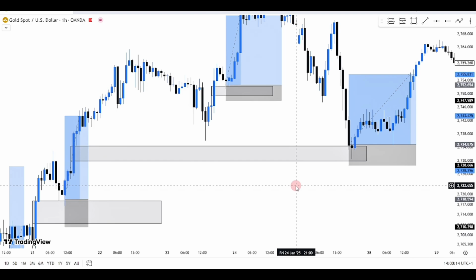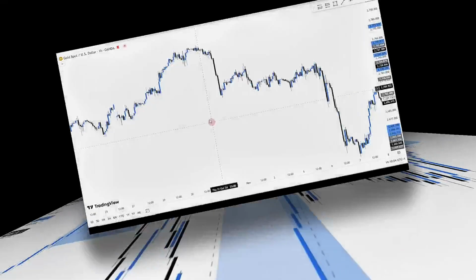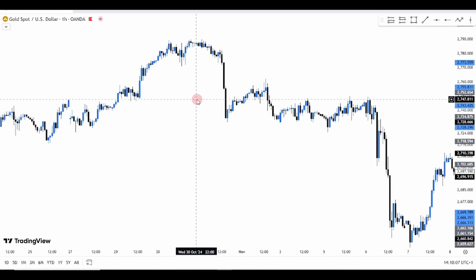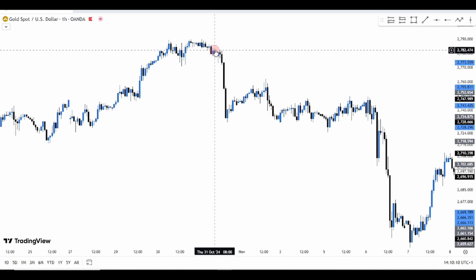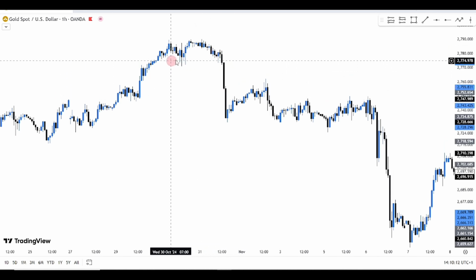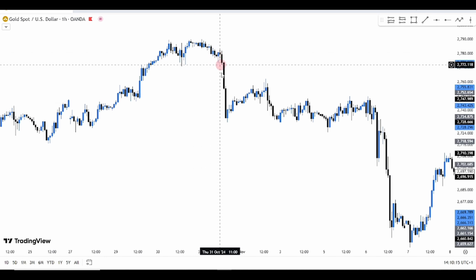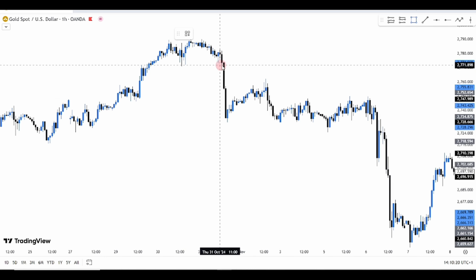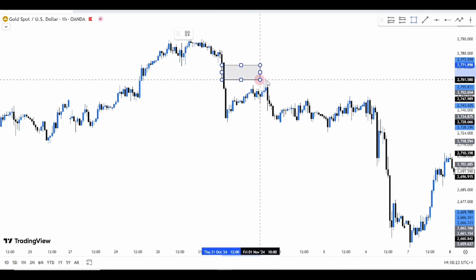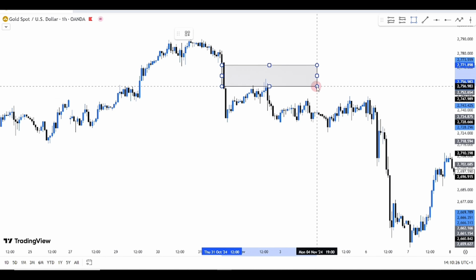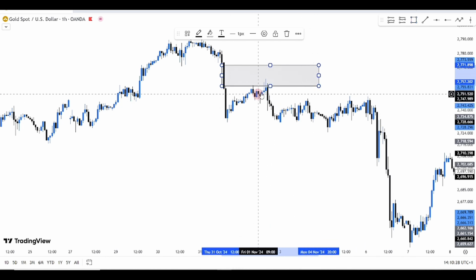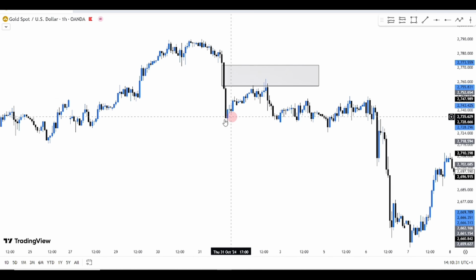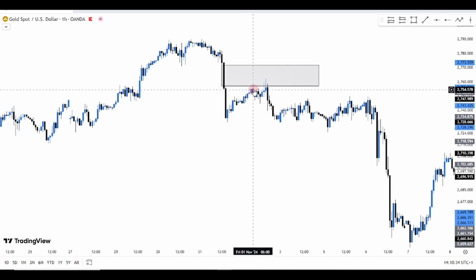So I will be moving you guys to the bearish fair value gap. Alright, so this is how the bearish fair value gap looks. Now price broke out of this very level, and after we saw that break, a fair value gap was formed, an imbalance at this very level. So what I need to do is to map out that FVG level that was formed, wait for price to come back and fill it up in order to sell. So as soon as price came back to that FVG level, price filled it up and we saw that reaction towards the downside.